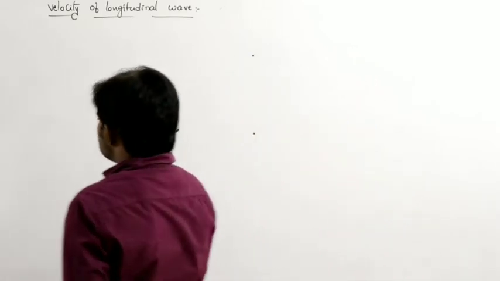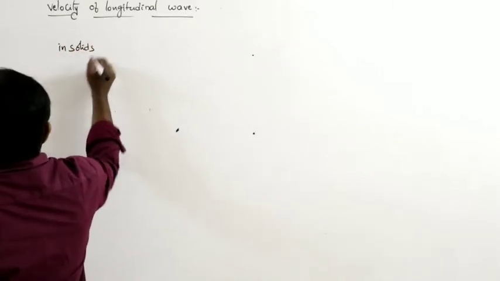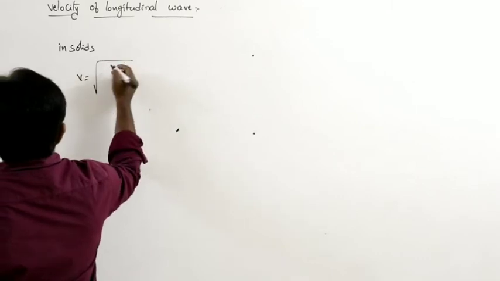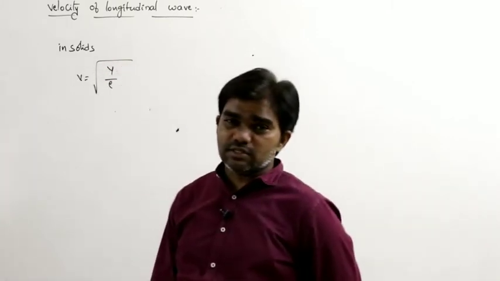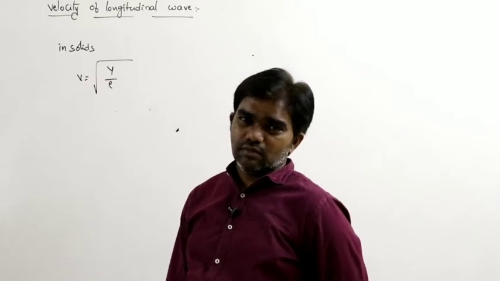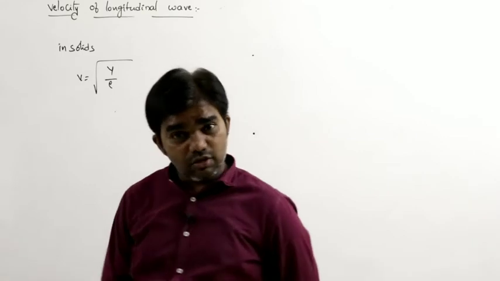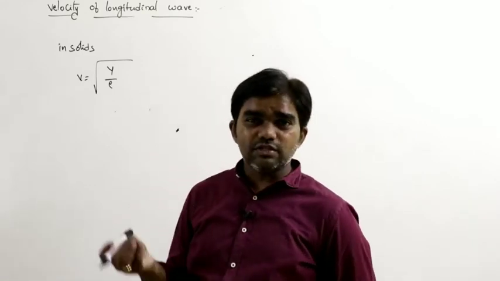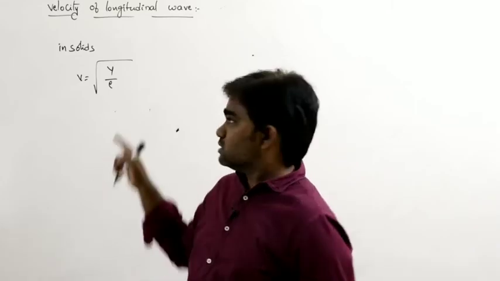But in solids, according to the dimensional formula, we can write it as Y by rho. What is Y? Y is nothing but Young's modulus. Generally solids have Young's modulus. Liquids and gases do not have Young's modulus. Only solids have Young's modulus.